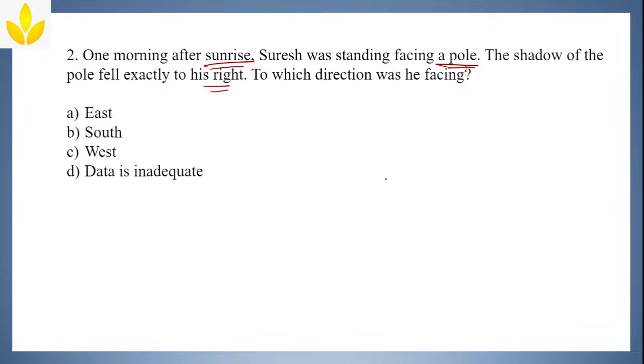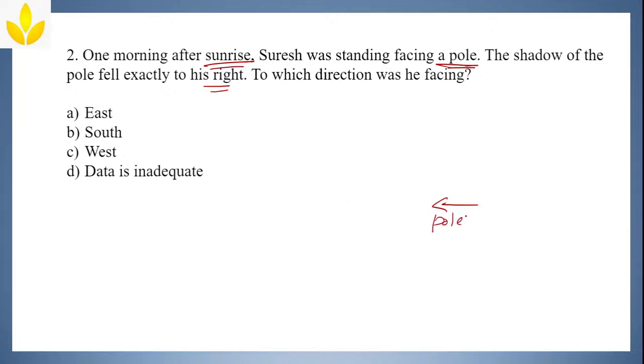Now first we'll start from the shadow, because we know where the shadow will fall in the morning. The sun will rise in the east, so the shadow will fall towards the west. Correct? The shadow of the pole fell exactly to his right. Suresh was standing facing a pole, and this is the shadow of the pole.